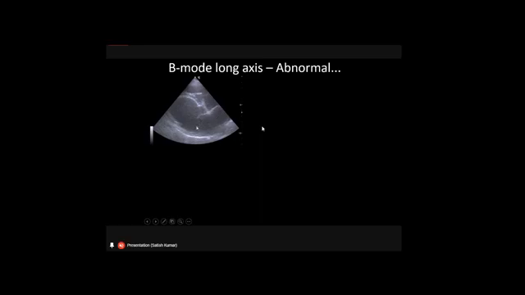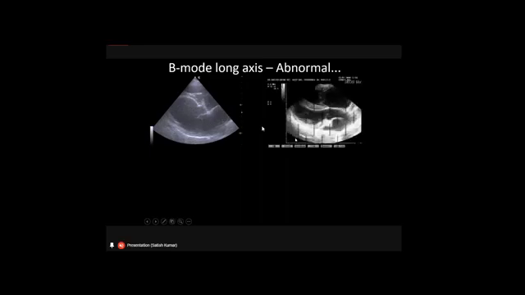So the pulmonary vessel that is entering into the left atrium is also much dilated, giving a pulmonary hypertension. So this is another one where we can see the 5-chamber view.